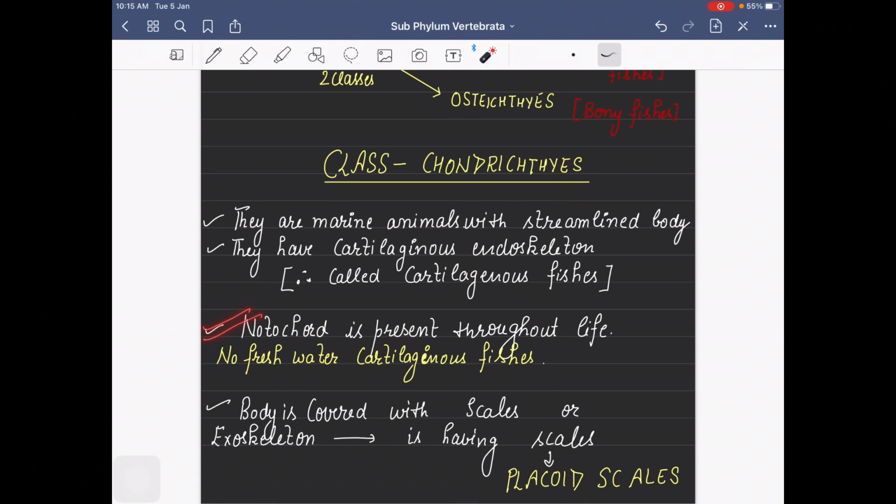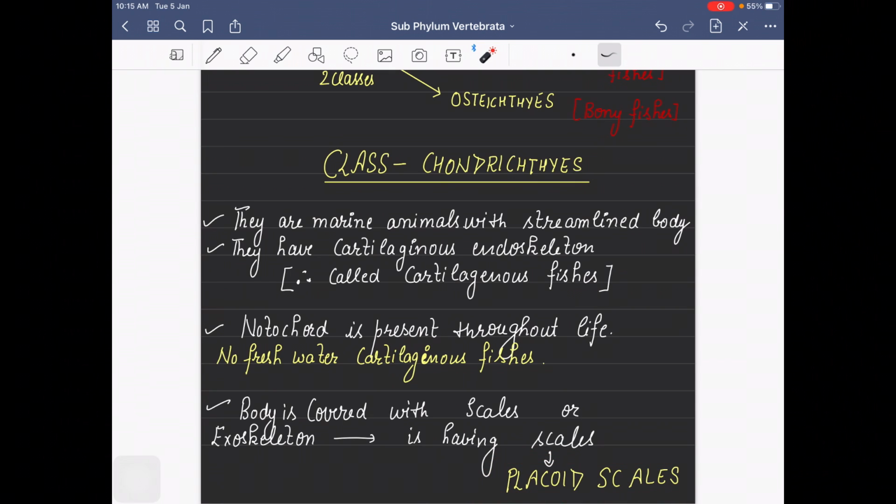Notochord is present throughout life. There is no problem at all with the notochord. Now, one major thing, please mark it: there are no freshwater cartilaginous fishes. They are exclusively, mostly all, marine animals. They are found in marine water. Their exoskeleton is covered with scales. And which kind of scales do they have? Placoid scales.